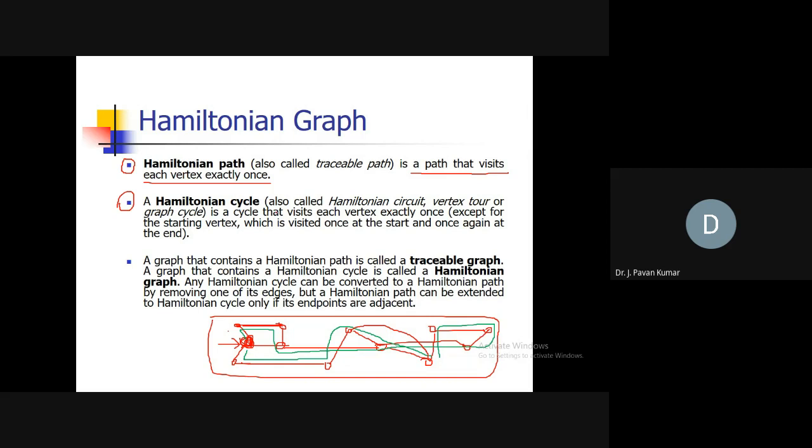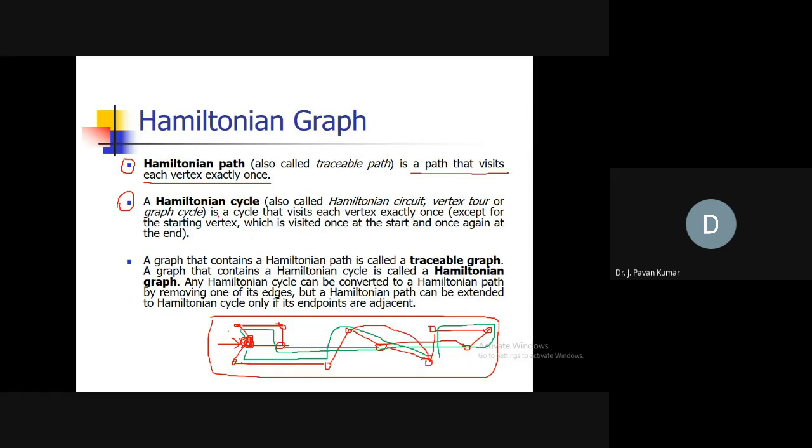Next, Hamiltonian cycle. Here we will have a cycle which visits each vertex exactly once, except the first one where we have started. Why? Because as we are saying it is a cycle, we have to start at one vertex and we have to go back to the same vertex. So except that vertex, all remaining vertices will be visited only once. The first vertex will be visited twice. That's it. That is a Hamiltonian cycle.